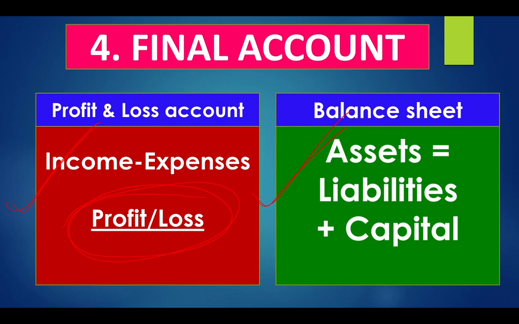That's why this is called statement of financial position. It shows all the assets, liabilities and what is the total capital invested by the owner to the business. So it gives the information about the financial condition of the business, while profit and loss account gives the business result, profit or loss of the business.